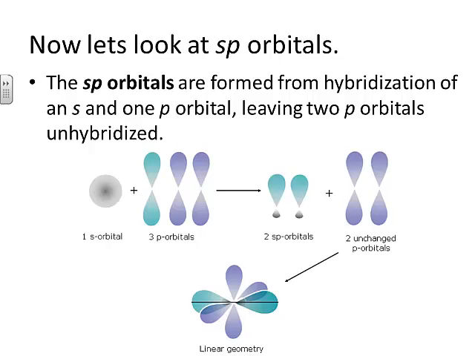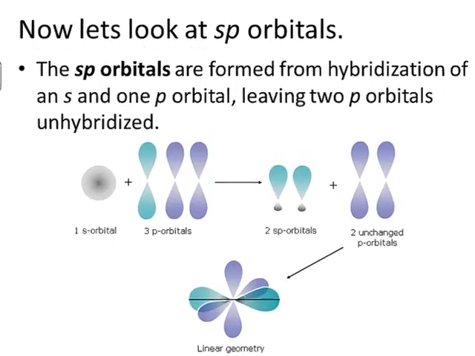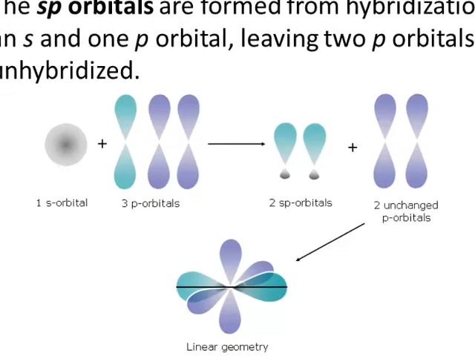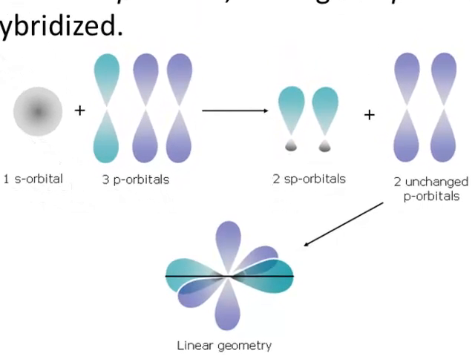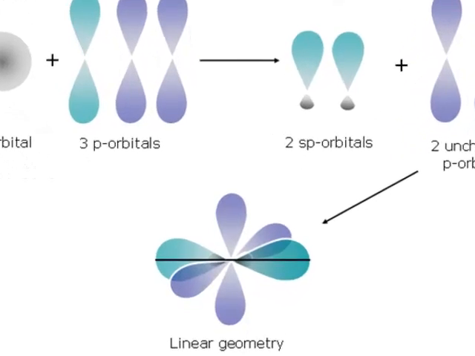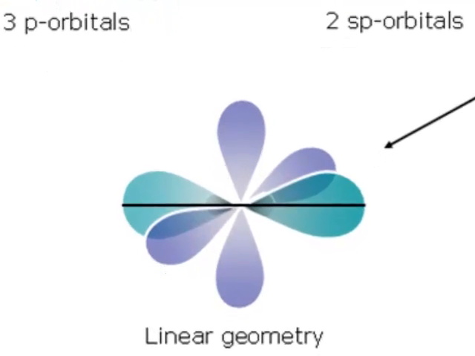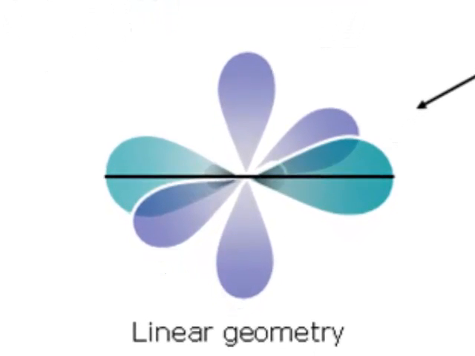And if we look at sp orbitals, those result from mixing the s with only one of the p's. The other 2 of the p orbitals remain unchanged. So in the end, we have 4 orbitals. 2 of them are the unchanged p orbitals, and 2 of them are the sp hybridized orbitals. When we put them together in 3-dimensional space, the 2 sp orbitals end up extending out from each other at a 180-degree angle from each other. So basically, they're lined up in a straight line.